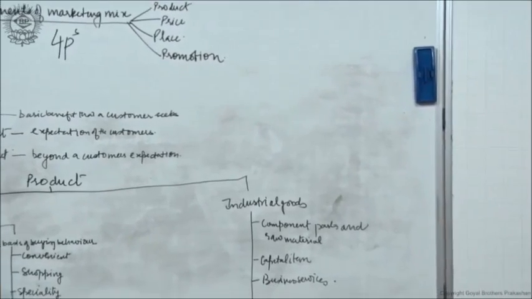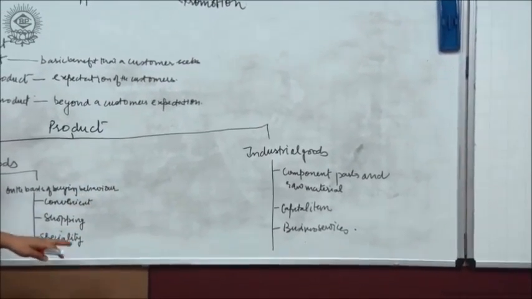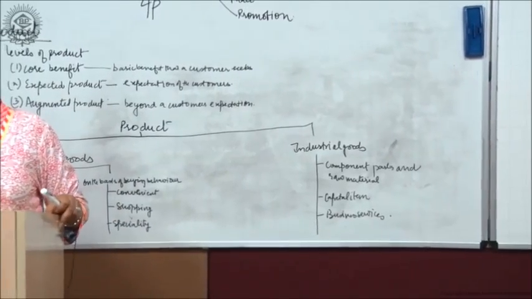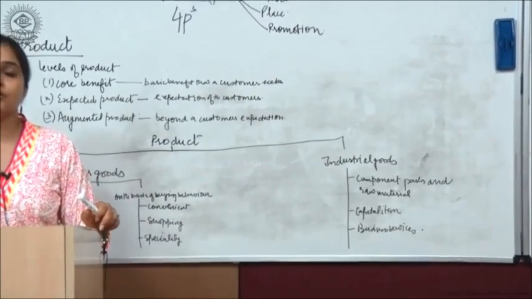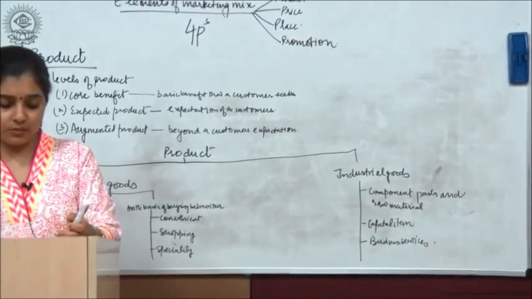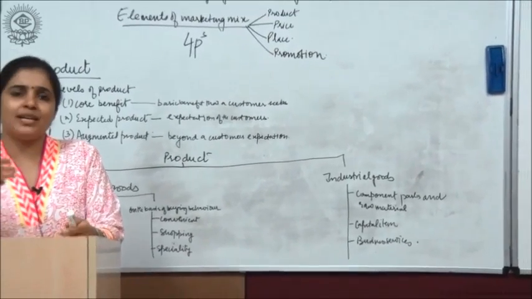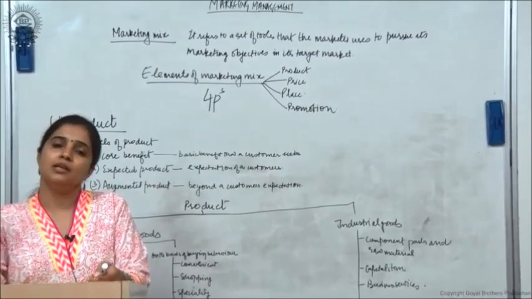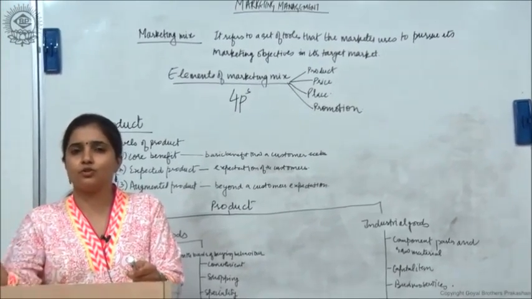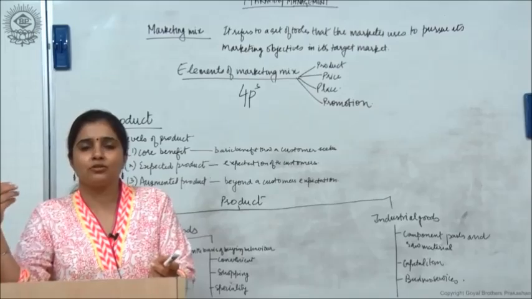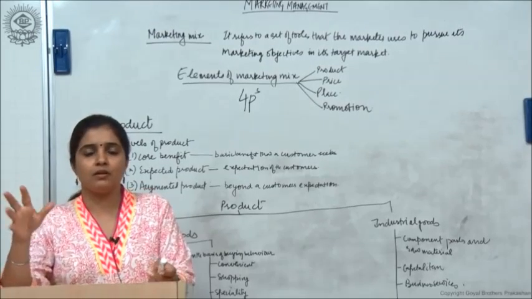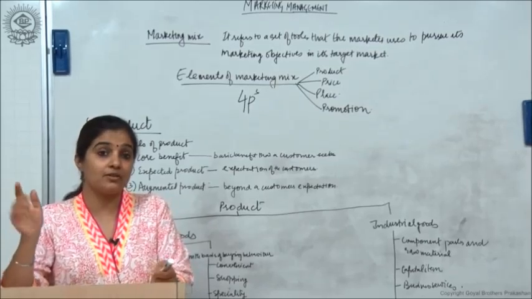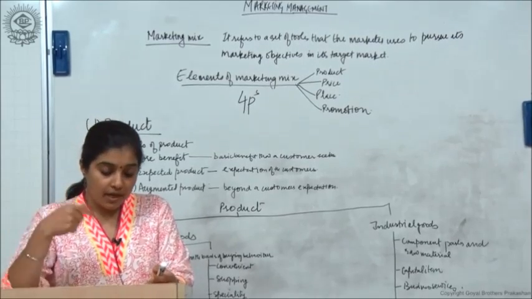Now, coming to the basis of buying behavior of the customer. First come your convenience products. What are convenience goods? Convenience goods are the ones which are bought frequently by the buyer with a minimum shopping effort, meaning you don't have to go from shop to shop for them. They are something you buy in routine, like your toothpaste or your soap or your noodles. You don't spend much time shopping for these goods. They are called your convenience goods.